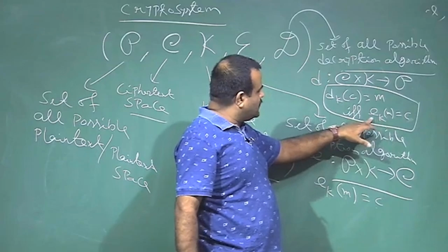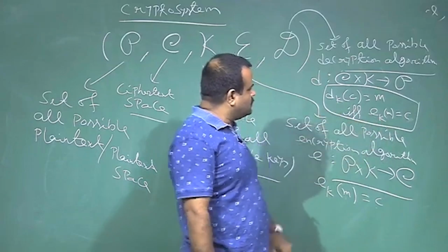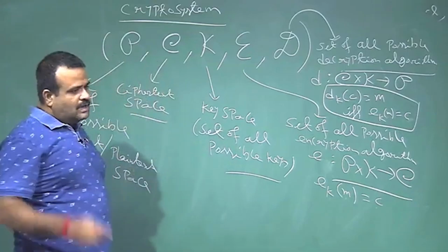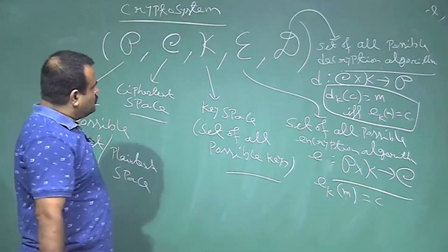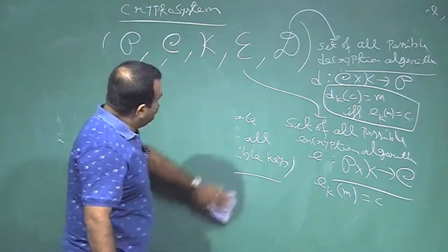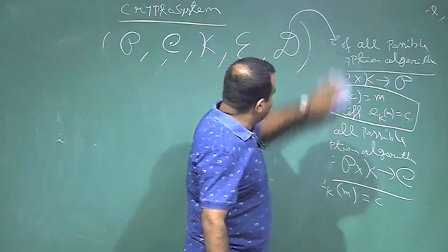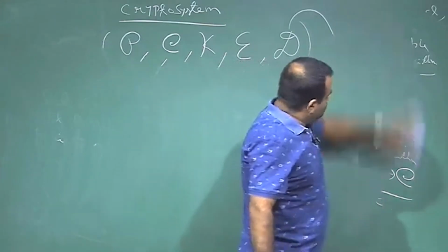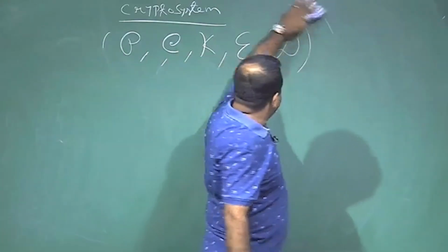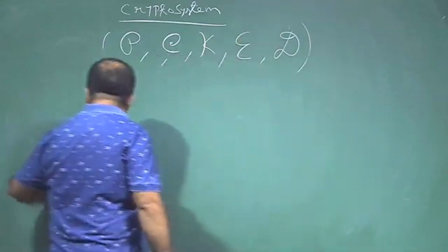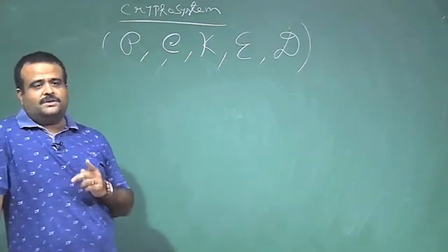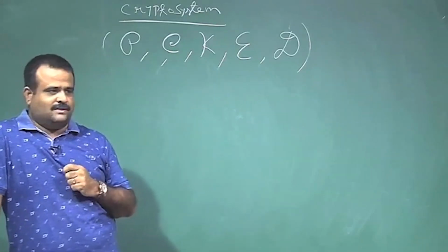So, this is the reverse process. Actually, decryption is the reverse process of the encryption. So, this 5-tuple is called the crypto system. But it must have some conditions: for a given key there must exist an encryption algorithm and a decryption algorithm such that after encrypting a message we get the ciphertext, and if we apply the decryption algorithm to the ciphertext, we should get back the message.